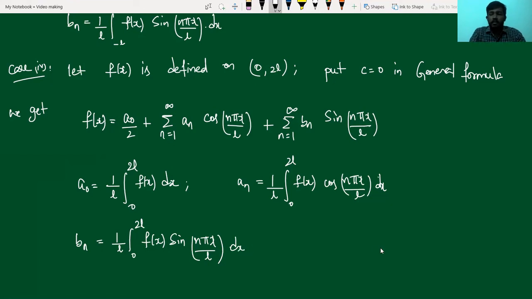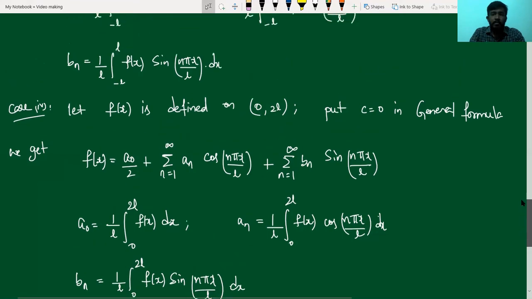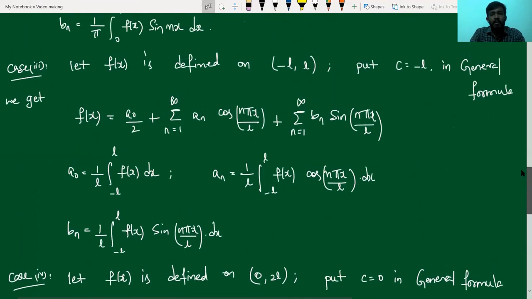So these are the Fourier series formulas for different sets of intervals. We can deduce these results by substituting the values of c and L in the general formula.